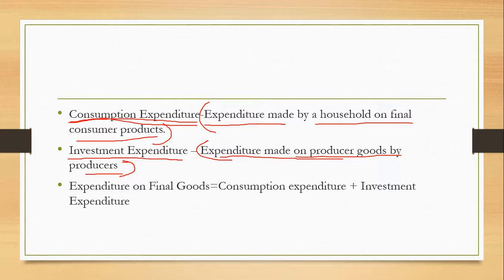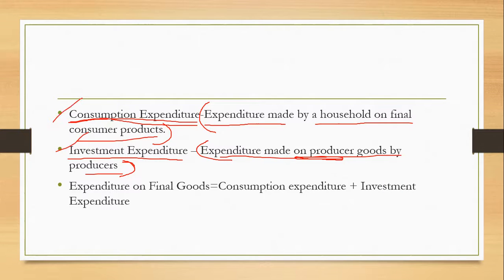Expenditure or money spent on producer goods, that means goods which are used to produce other goods. Those goods which help to produce other goods are known as investment expenditure. Expenditure made on goods that producers buy to produce more goods is known as investment expenditure.